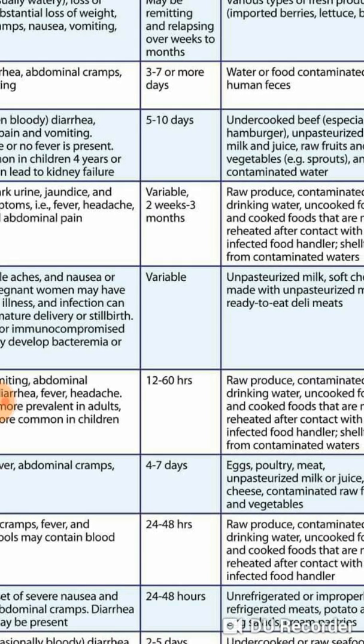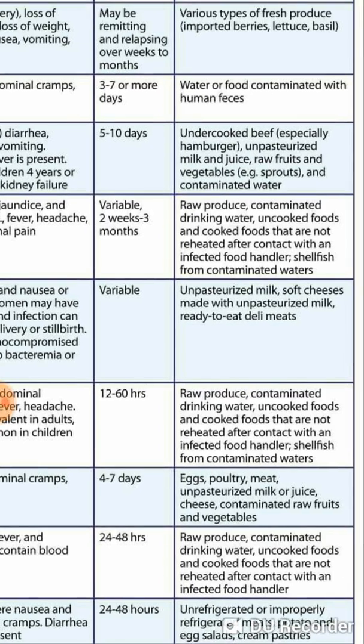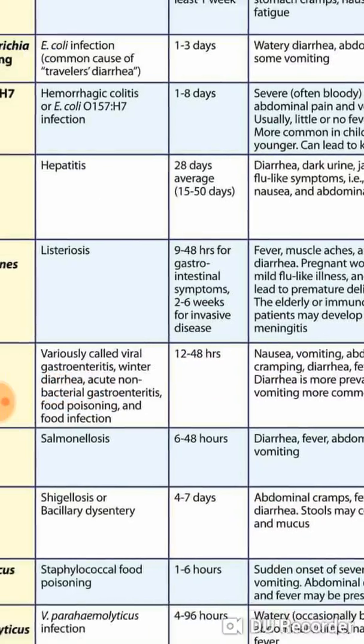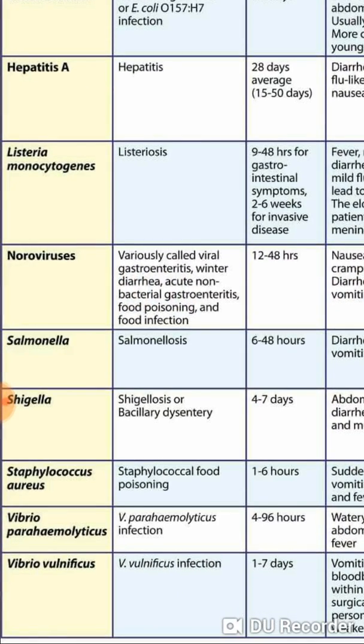Okay, the duration of illness is variable, and you can see that it is also found in food sources such as unpasteurized milk, soft cheese made with unpasteurized milk, or ready-to-eat deli meats. Okay, then the noroviruses. Noroviruses are variously called viral gastroenteritis, winter diarrhea, acute non-bacterial gastroenteritis, food poisoning, and food infection.